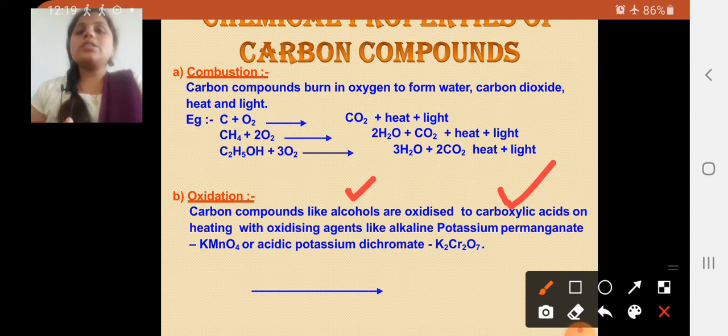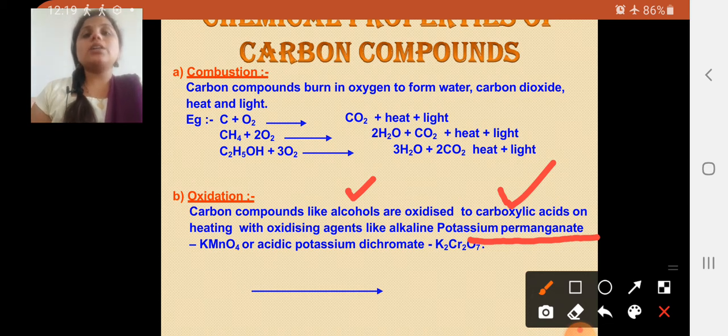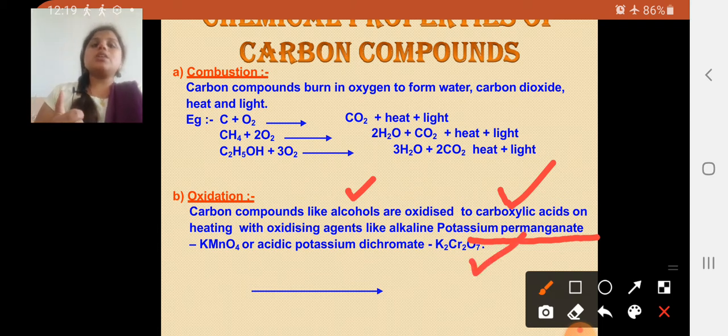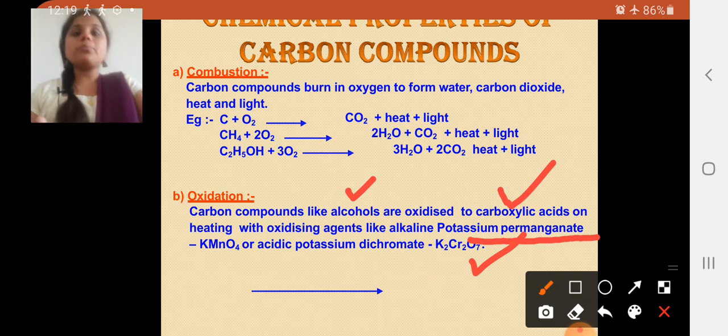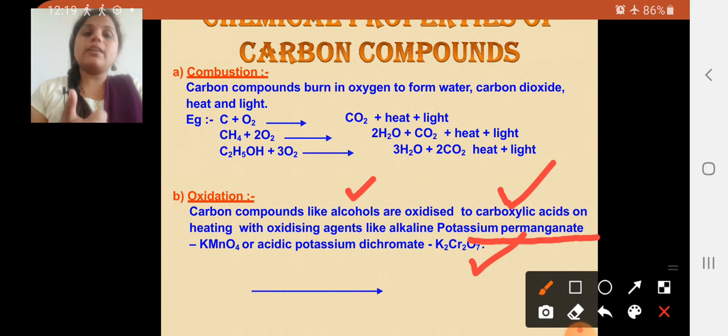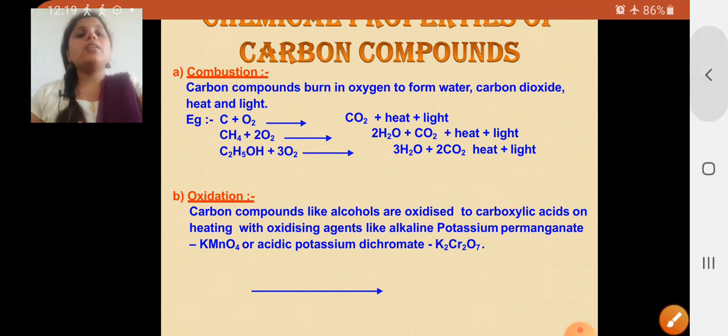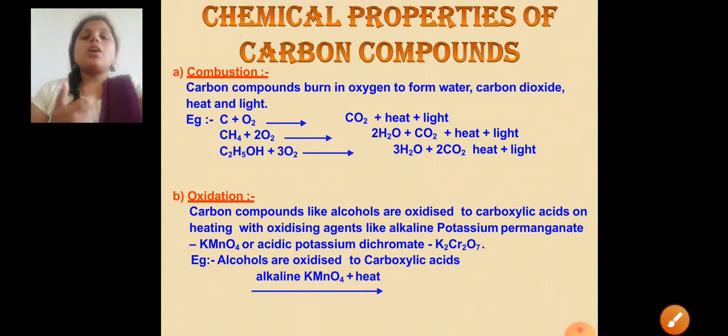Oxidizing agents like alkaline potassium permanganate. Here, what are the oxidizing agents? Potassium permanganate, KMnO4, or acidic potassium dichromate, K2Cr2O7. See, dear students, two types of oxidizing agents we are taking as examples, but we have to take only one. So these are examples of oxidizing agents. So let's take an example. When alcohol is oxidized to carboxylic acid, what happens?